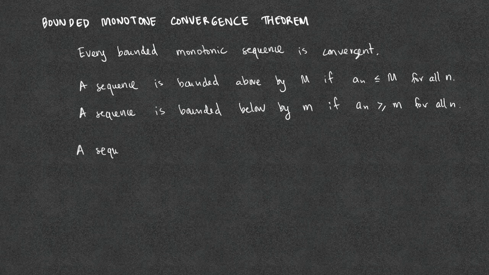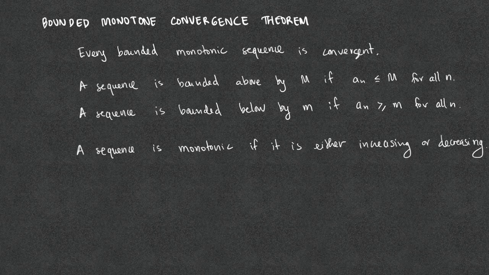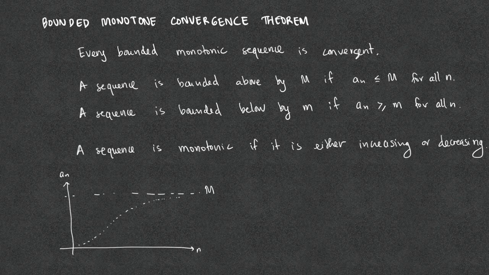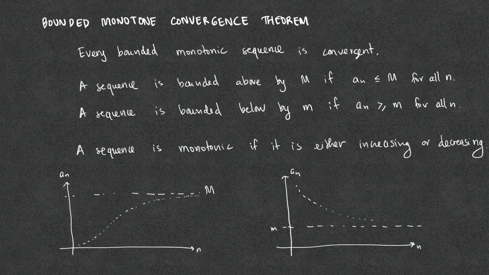A sequence is monotonic if it is either increasing all the way or decreasing all the way. If a sequence is bounded above by capital M and it is monotonic increasing, then it is convergent. If a sequence is bounded below by the lowercase m and it is monotonic decreasing, then it is convergent.